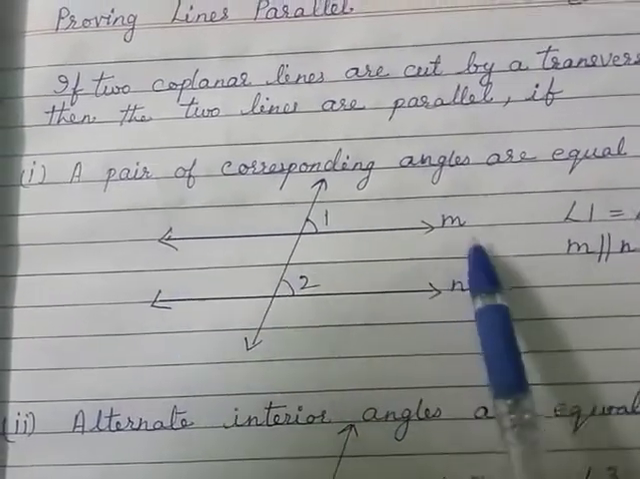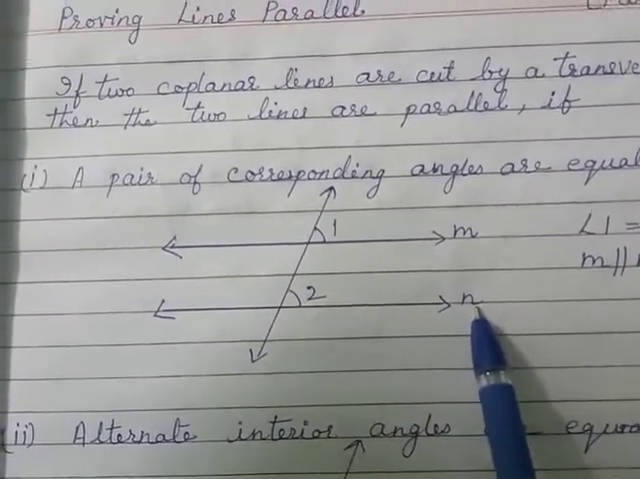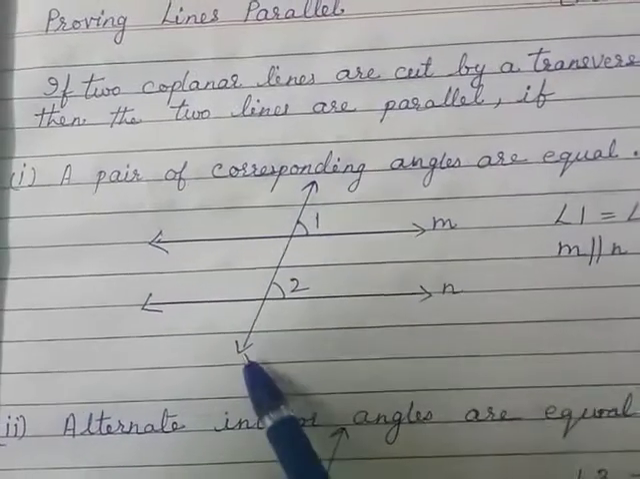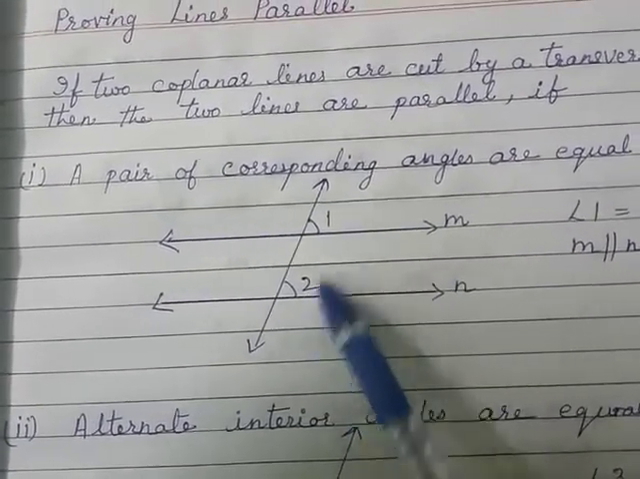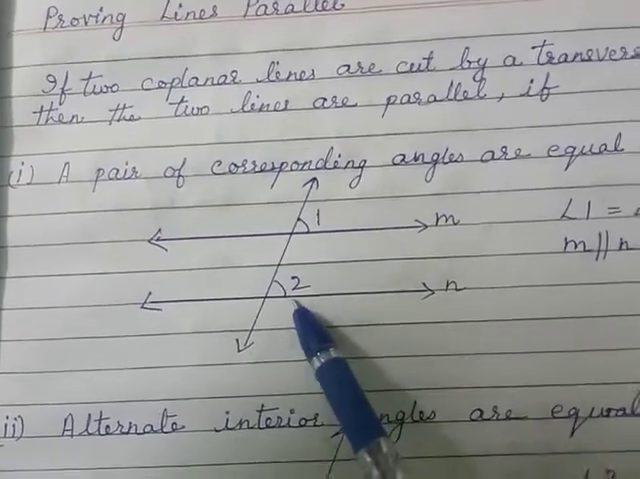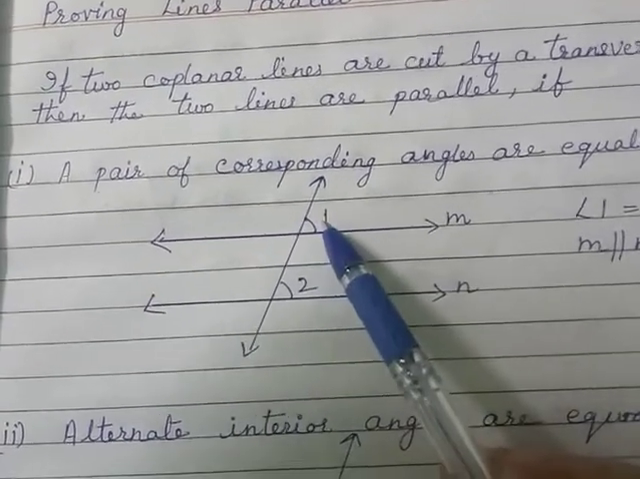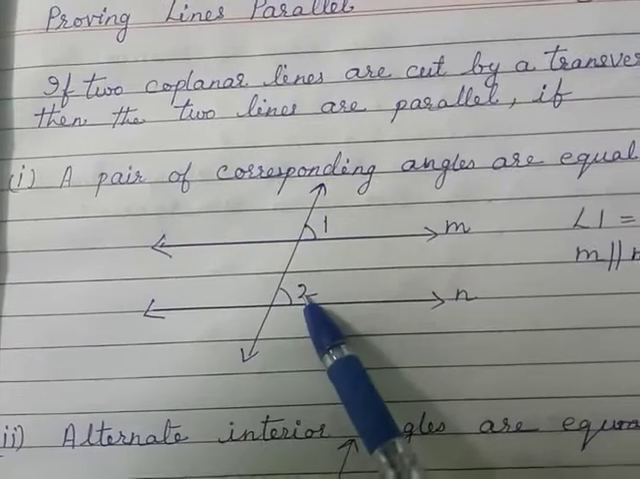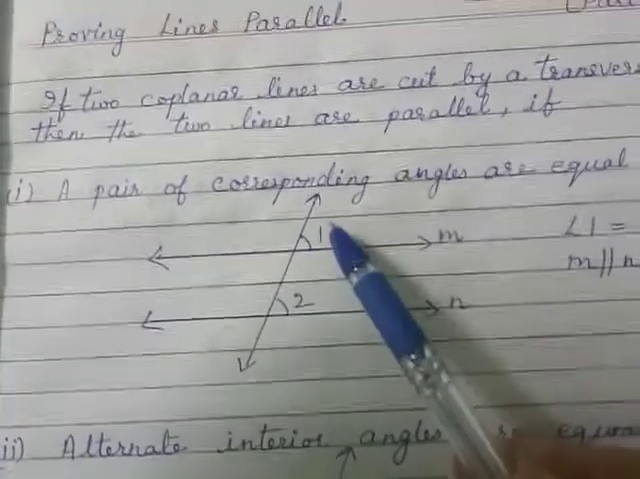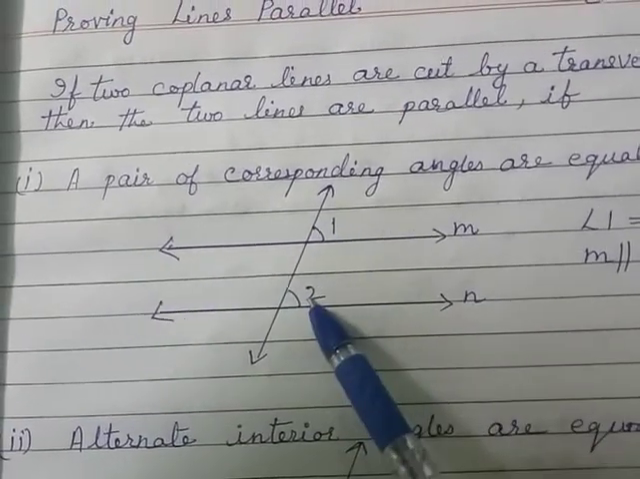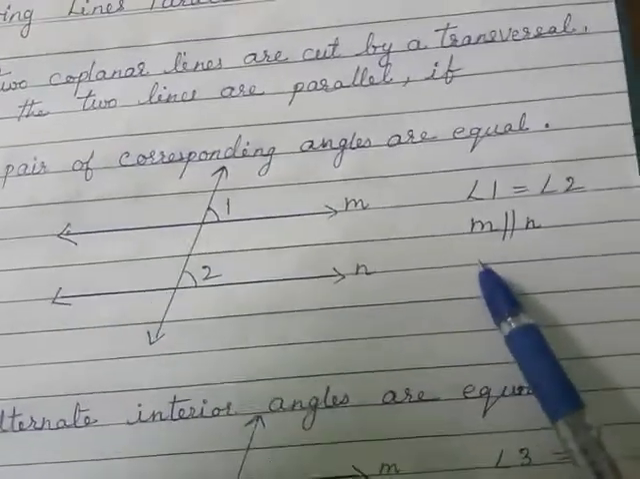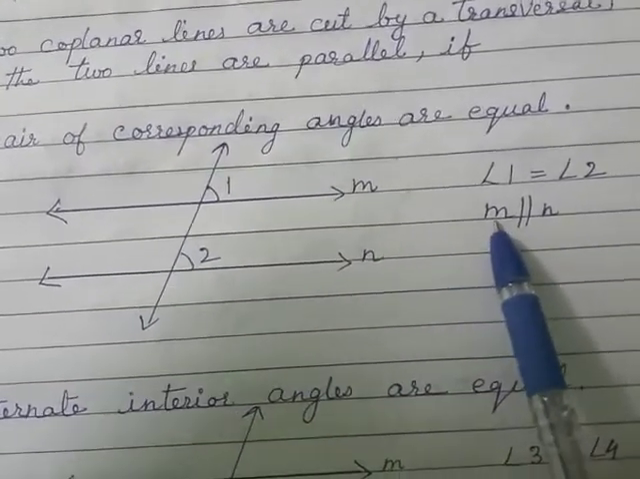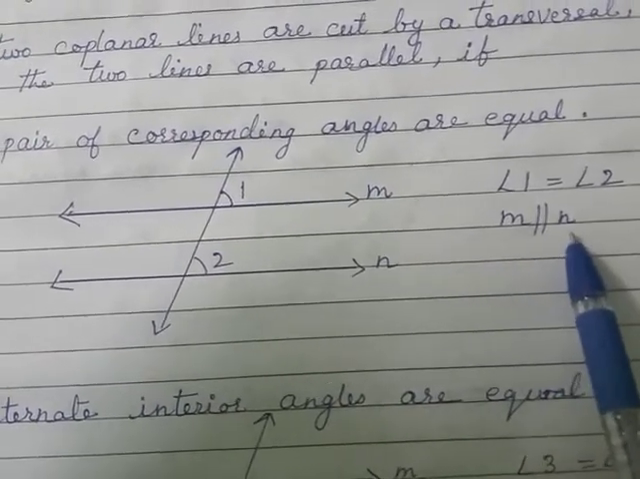Here you can see M and N are two lines cut by the transversal. Angle 1 and angle 2 are equal. That means if angle 1 is 50 degrees, angle 2 is also 50 degrees. So this pair of corresponding angles is equal. Therefore, we can say line M is parallel to N.